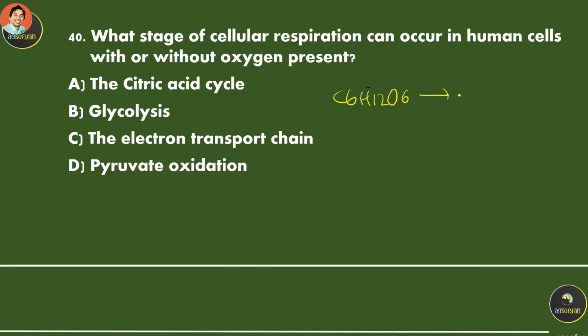glucose into ATP plus pyruvate over here. This one does not require oxygen yet. Oxygen will be needed at the end of the reaction, which is in the ETC, the electron transport chain. So this one produces ATP without oxygen. That is glycolysis.